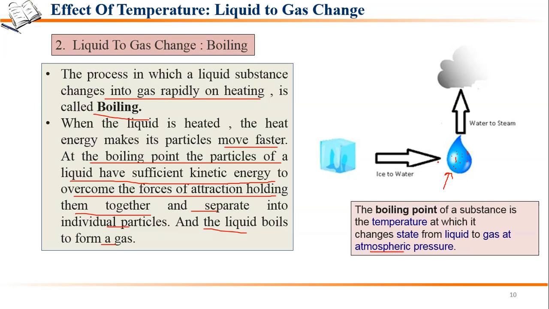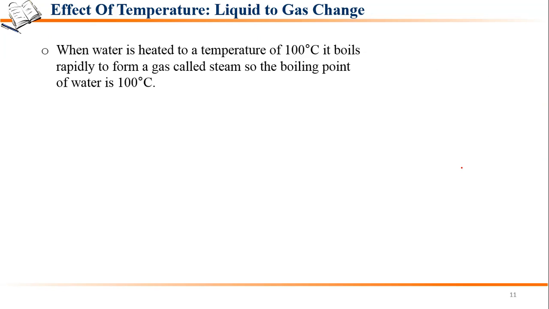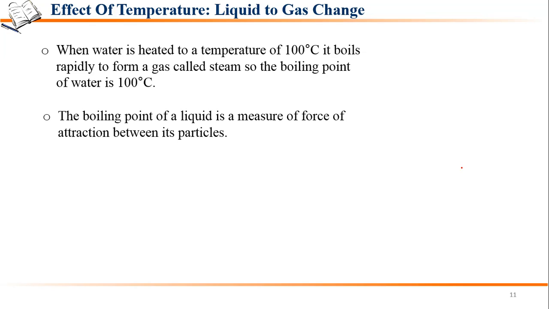For example, the boiling point of water is 100 degrees Celsius. It boils rapidly to form gas, which is called steam. When water is heated to a temperature of 100 degrees Celsius, it boils rapidly to form a gas, so the boiling point of water is 100 degrees Celsius.